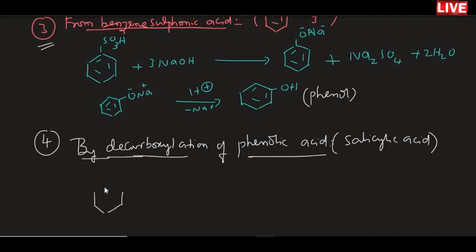Usually decarboxylation in these types of methods is done with soda lime. So you can take OH here and COOH here. Then it will be treated with soda lime, NaOH plus calcium oxide, on heating.